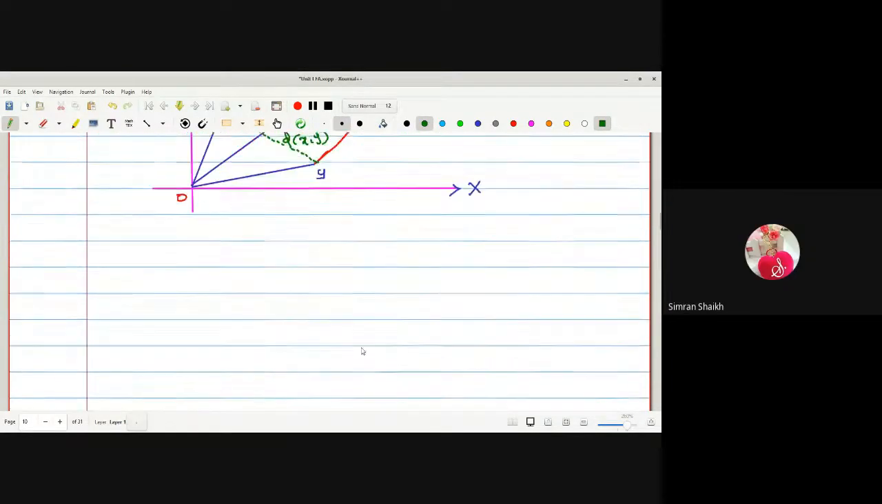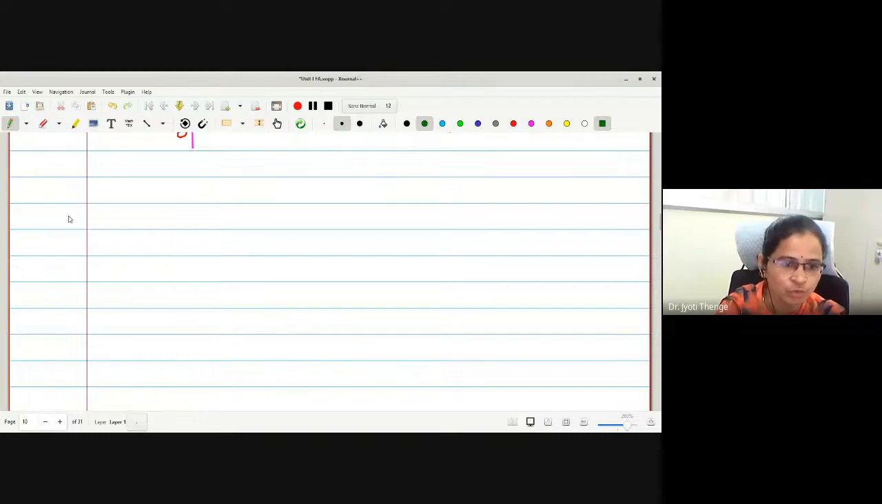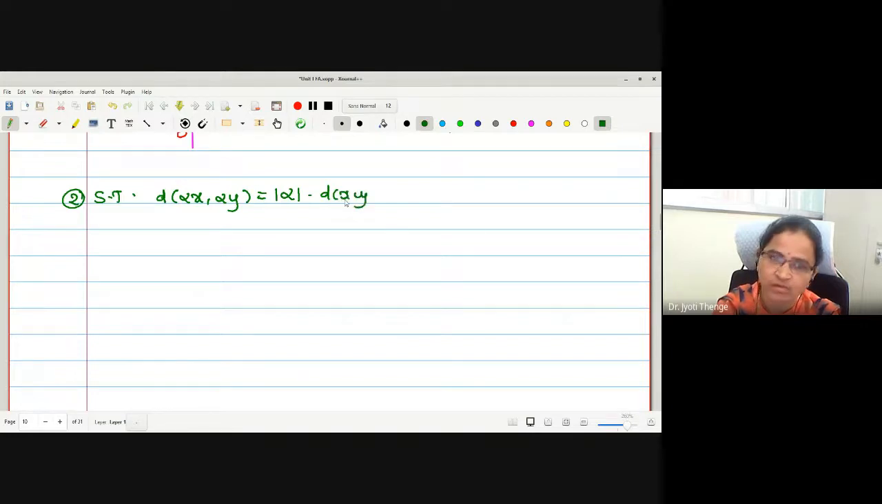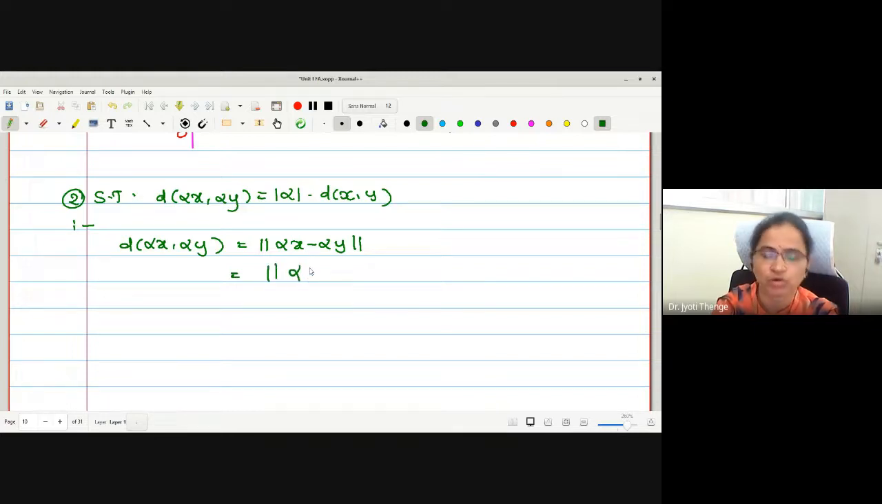No, ma'am. Okay, let me go for one more example. Again, it is asked to show that distance between alpha x and alpha y is mod alpha times distance between x and y. Okay, let us try to show it mathematically first. d of alpha x, alpha y is norm of alpha x minus alpha y. Therefore, I can write this as norm of alpha times x minus y.